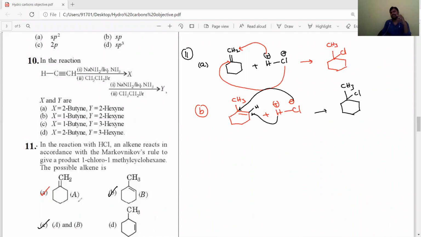So in this kind of question you have to check all options. Without checking all options, if you just put a tick mark on the first correct one, you will get it wrong. Once you see the remaining options also, then you will get a correct idea. So the correct answer is C. A and B both are correct. What about D? That alkene is unsymmetrical. You can add hydrogen and chlorine at any one of the carbons, and we won't get 1-chloro